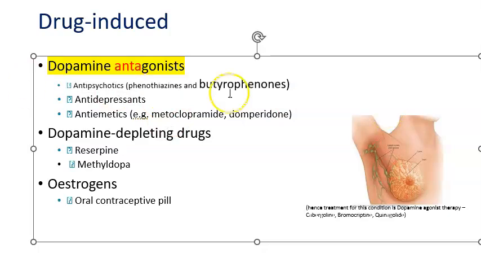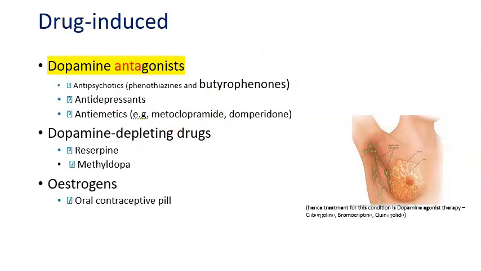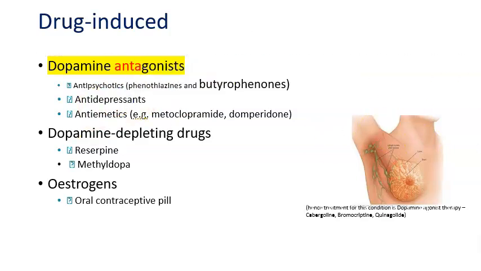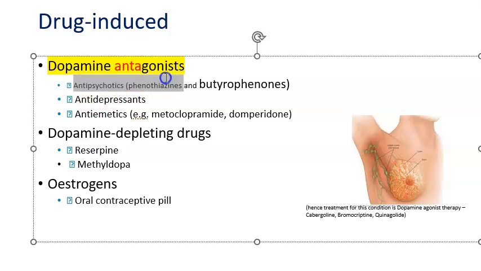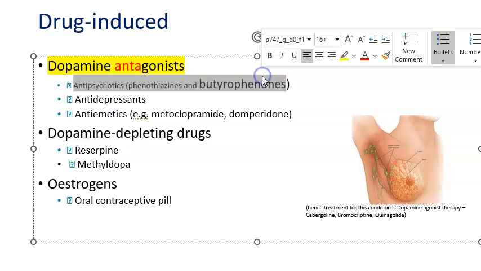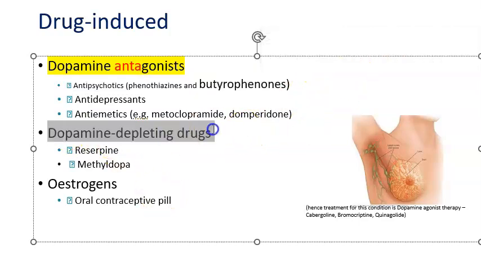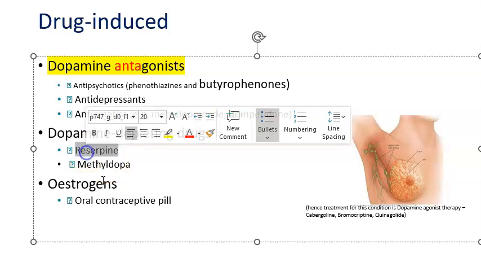So if somebody is having nausea, vomiting, you'll just give this and they'll land up with what? Lot of milk secretion possibly. Antidepressant, you will treat them nicely and they'll start secreting milk. Then you'll give them antipsychotics. Okay. And then they'll start secreting milk. Okay, something like that you try to remember. Then dopamine depleting drugs. So same thing, same effect. Dopamine is being shunned. So dopamine, control the dopamine. Somebody is controlling the dopamine. Who?